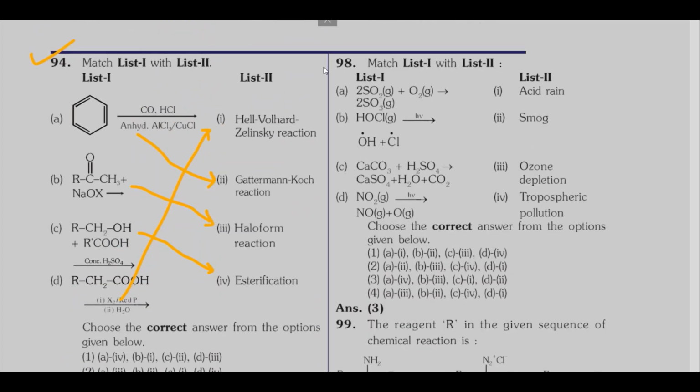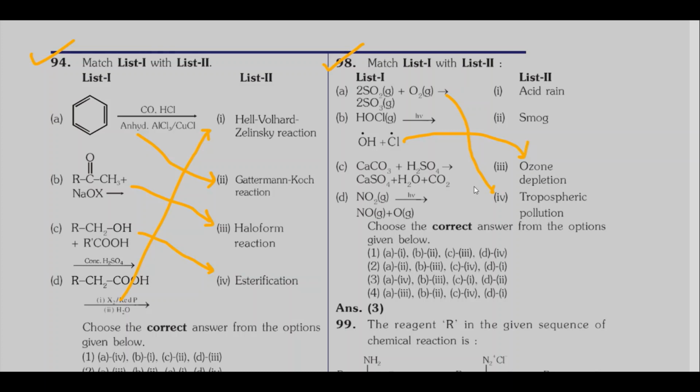Then question number 98. Match list 1 with list 2. In list 1, some reactions have been given. In list 2, consequences have been given. First one is the oxidation of sulfur dioxide to sulfur trioxide. It represents the phenomenon of tropospheric pollution. HOCl in presence of HNO giving chlorine free radicals represents ozone depletion.